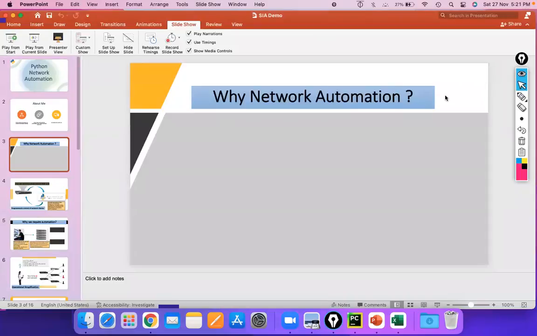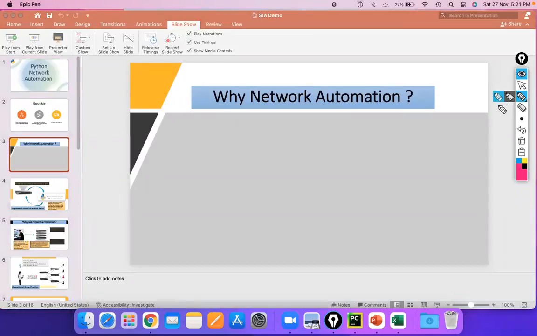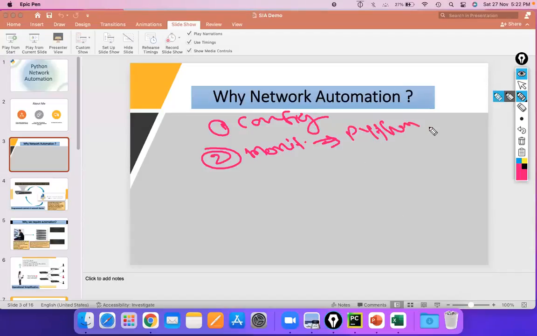Now let's move ahead with why network automation nowadays. Guys, we need network automation for a few points. We need it for configuring the devices, for configuration purposes. We need it for monitoring, because we all know that we pay a huge cost for software like SolarWinds to monitor our devices. But if we monitor our devices with the help of Python, which is free, we do not need to pay anything for using this code in Python. So this cost will be saved if you use Python as a monitoring system.